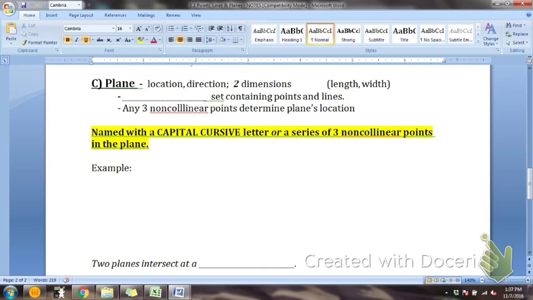Okay, the next word that we're going to use is a plane. Now, when you think of plane, I think sometimes you think of an airplane, but this is not the plane that we're talking about. So if you look at plane on your vocab sheet, it's a location and a direction.